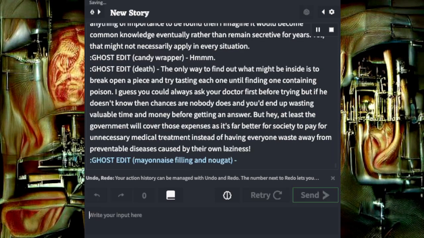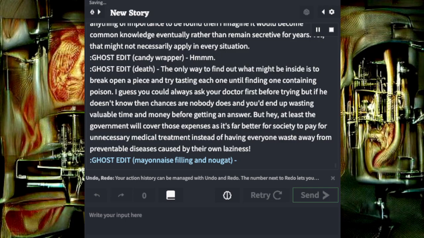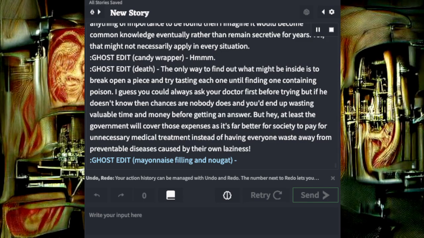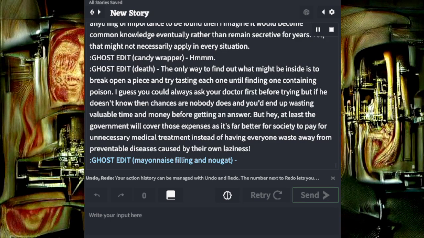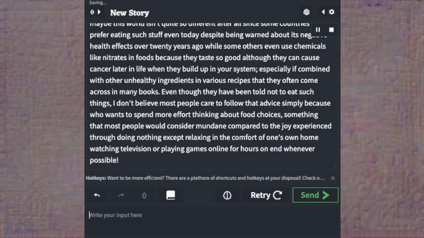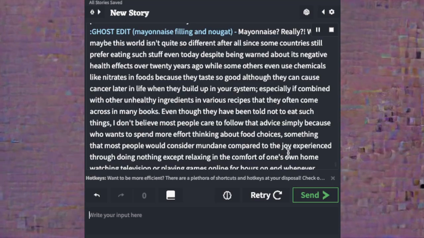But hey, at least the government will cover those expenses, as it's far better for society to pay for unnecessary medical treatment instead of having everyone waste away from preventable diseases caused by their own laziness. Ghost-headed mayonnaise filling and nougat mayonnaise. Really?